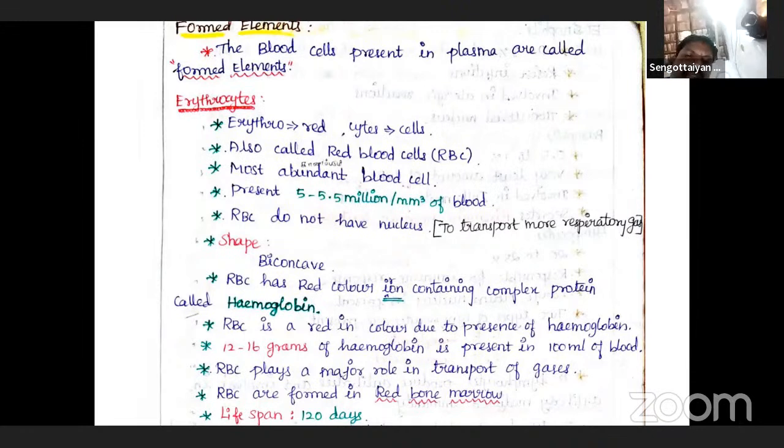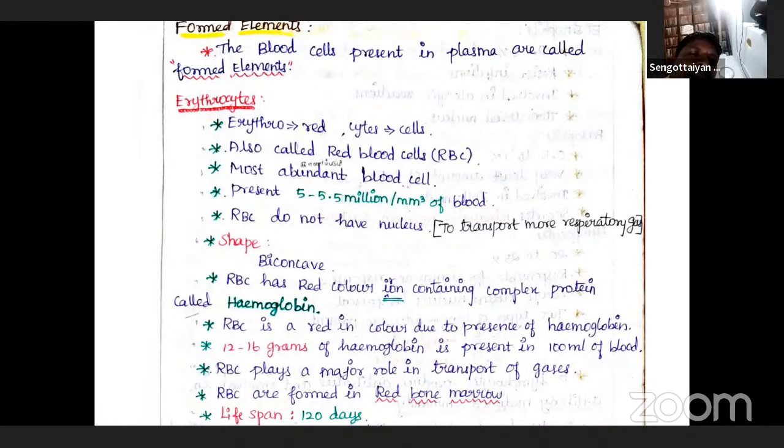A healthy adult man has an average of 5 to 5.5 million RBCs per cubic millimeter of blood. That is how much erythrocytes are present in human blood. Kindly note, RBCs are formed in the red bone marrow in adults. That's why it looks red in color.